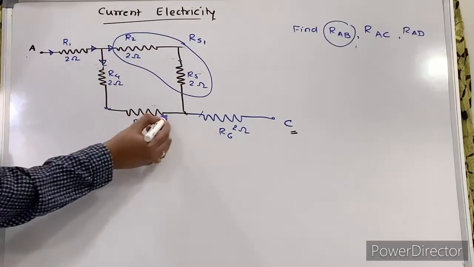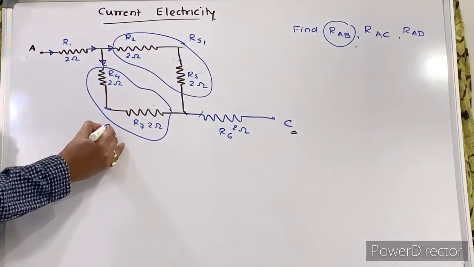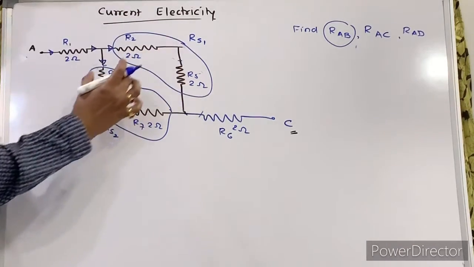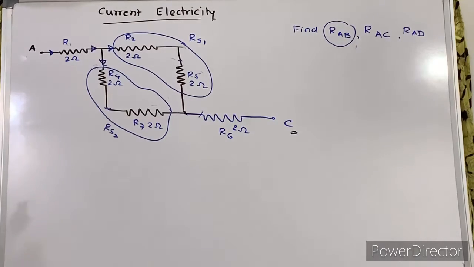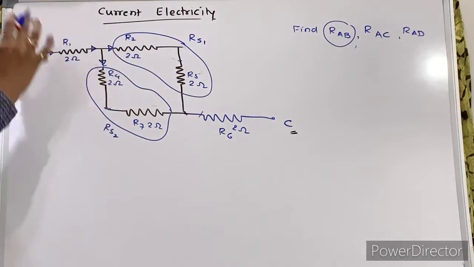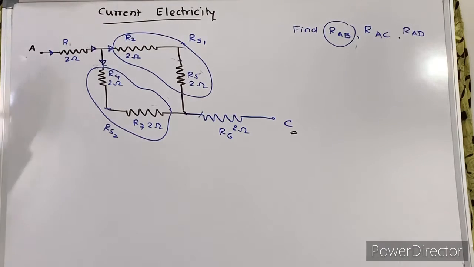Now these 2 resistors again are in series. That is RS2. Now your RS1 and RS2, they are in parallel. The remaining part is what? They are in parallel. So whatever is that answer is in series with R1 and R6. Right? We will go step by step.